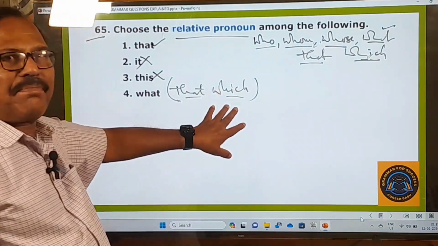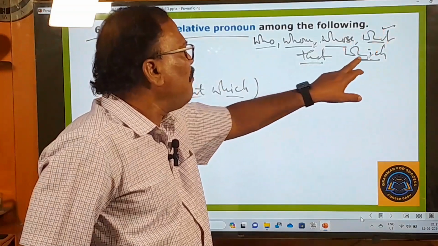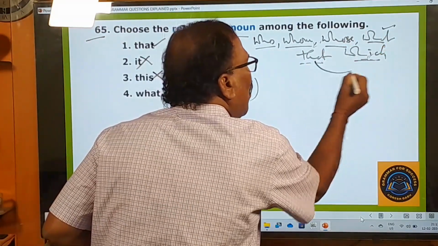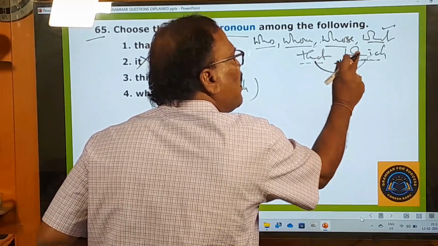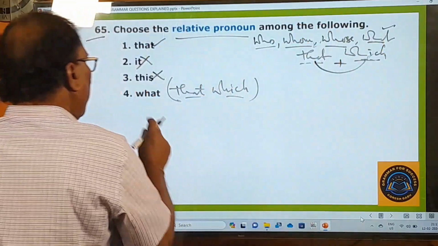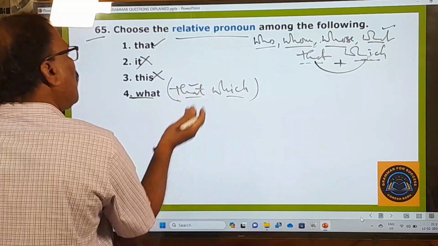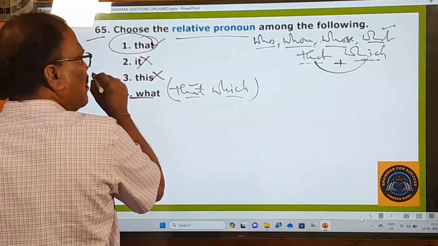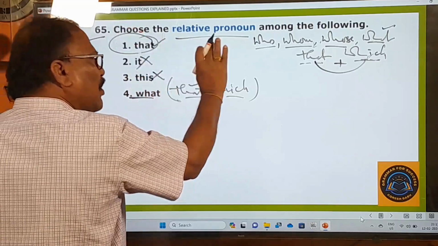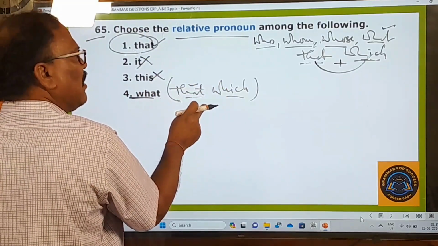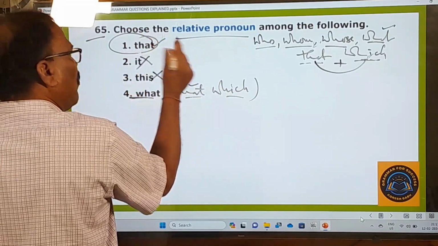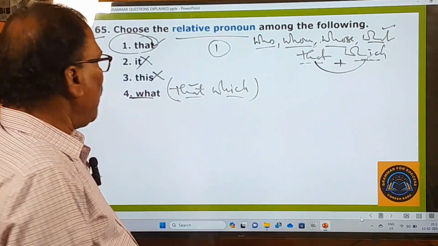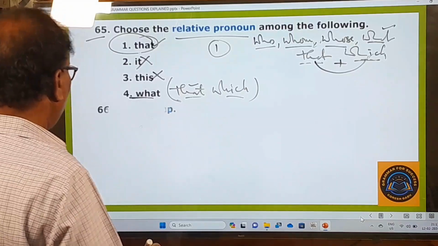That plus which is equal to what. So here in this, what you find that. So that's why you had better go with this answer choice. That is the relative pronoun, because in this also that is there. That's why don't go for this, and go only for this, and the first one is going to be your answer, right? And now let's go to the next question.